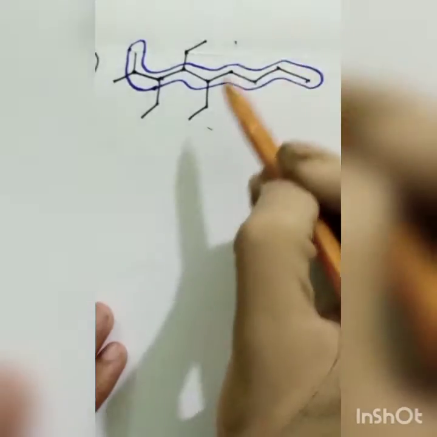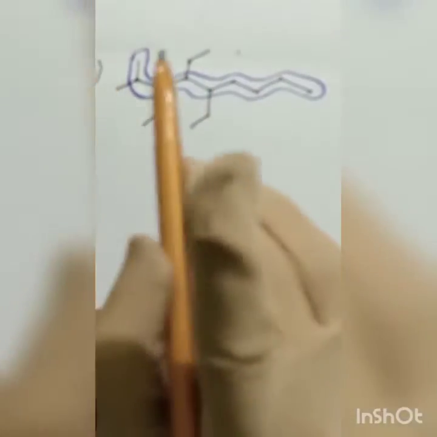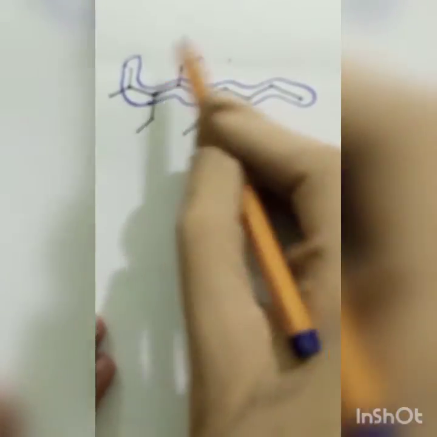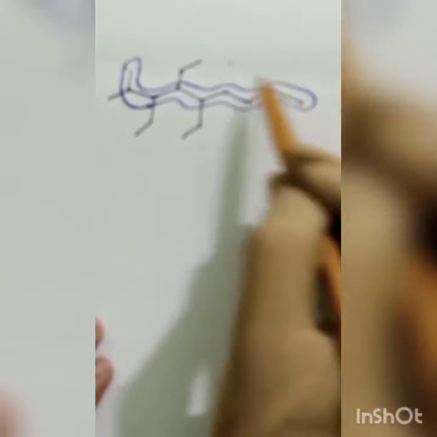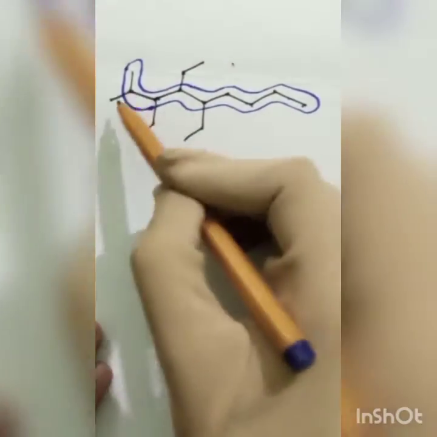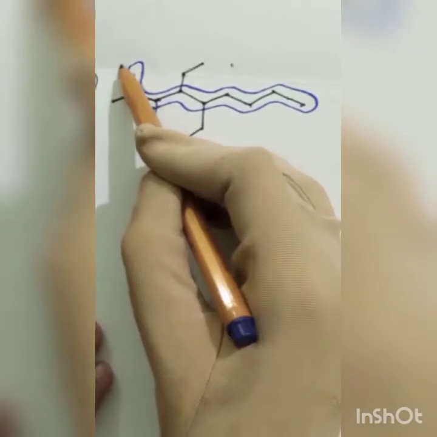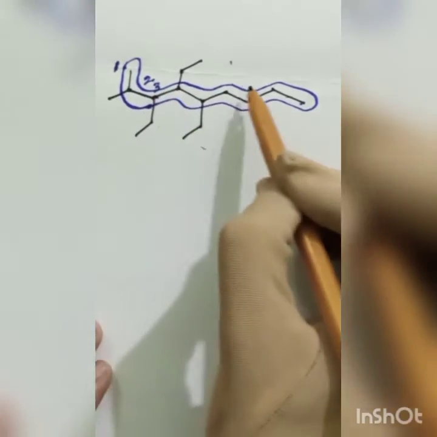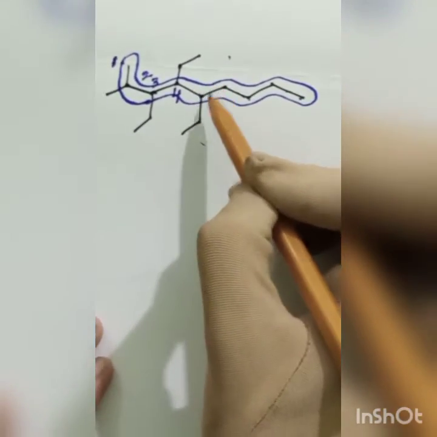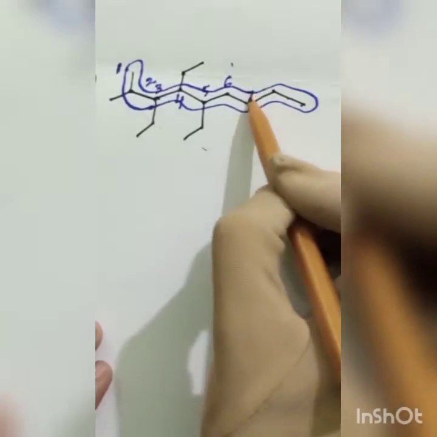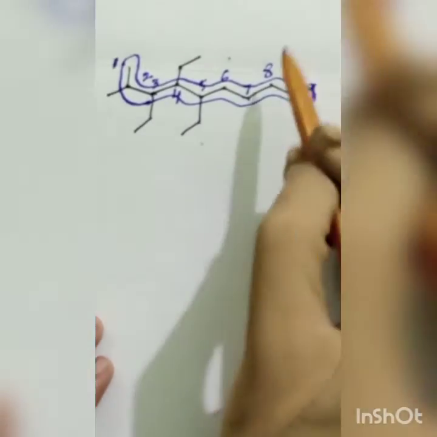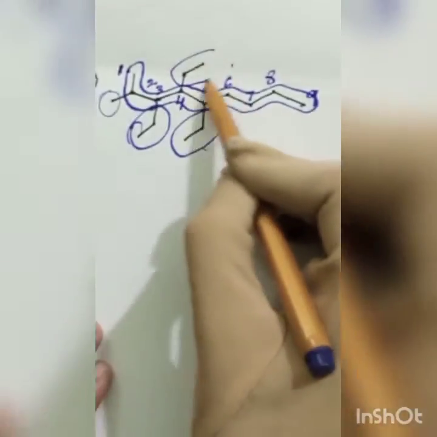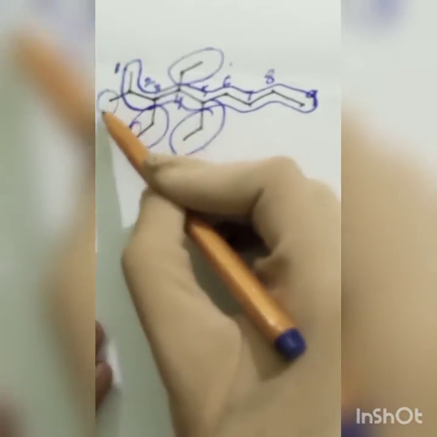I'm selecting this now. How many branches? No, not the branches. I must do the numbering first now. It is our first rule. So should I start numbering from there? No, from there, because there are lots of branches there. It's carbon number 1, and it's carbon number 2, and this one is carbon number 3, this is 4, this one is 5, this one is 6, 7, 8 and 9. How many branches? 1, 2, 3 and 4. 3 of them are ethyl, 1 is methyl.